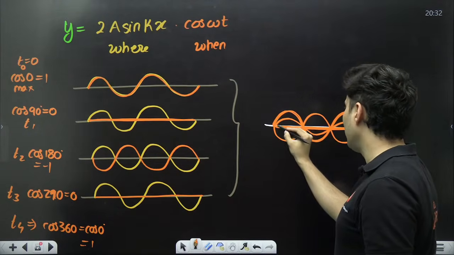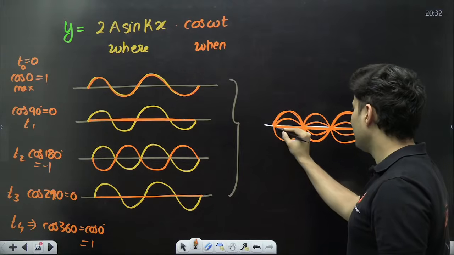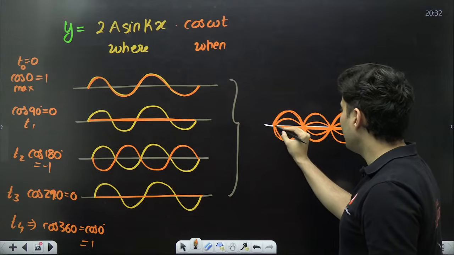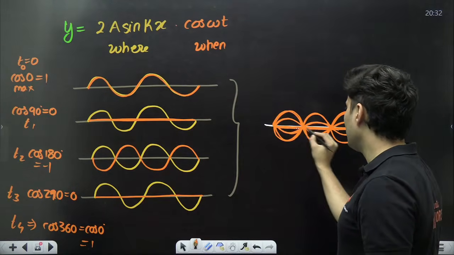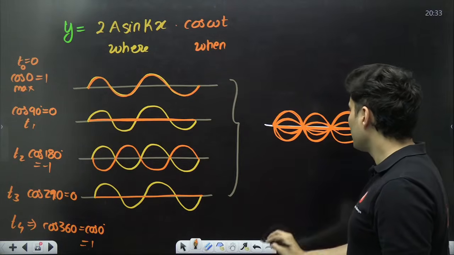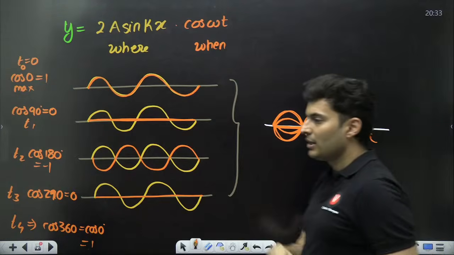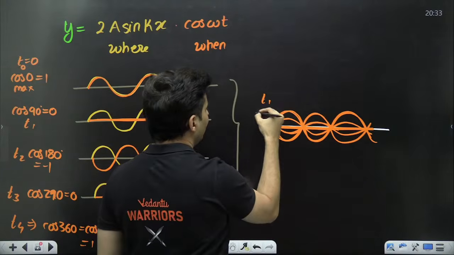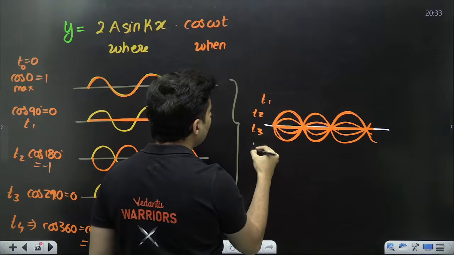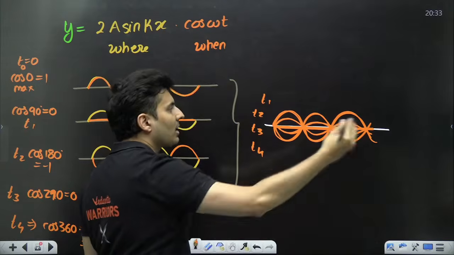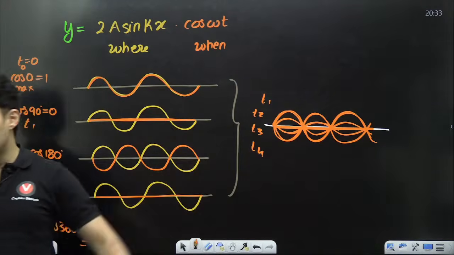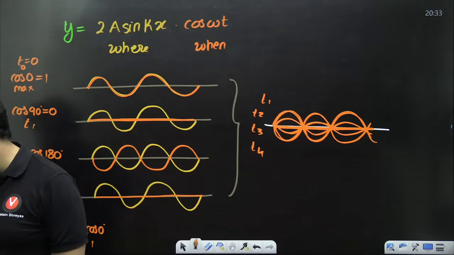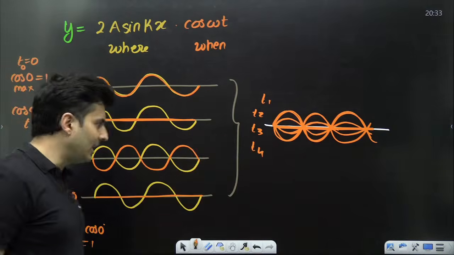After some time it becomes flat, then it goes like this, then like that. So do you see it is something like this? When you combine all of them at different times, at T1, T2, T3, T4, and again it will repeat its motion. Isn't that so? This is exactly how a standing wave looks like.